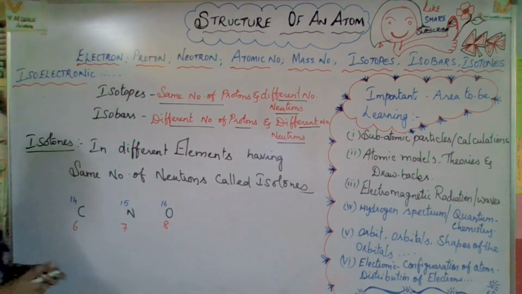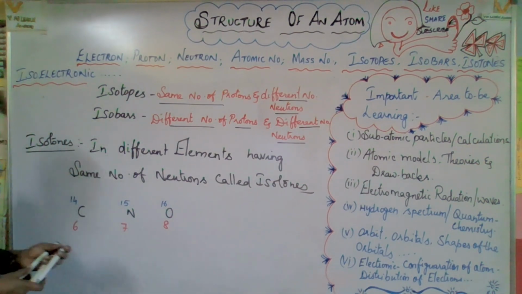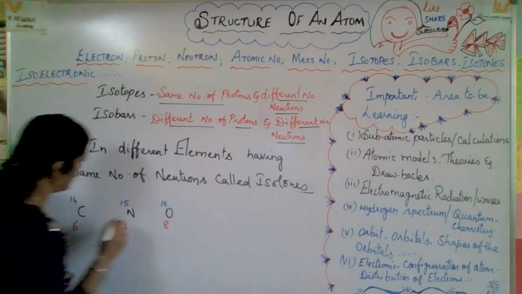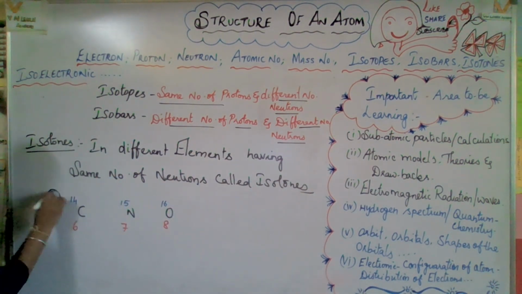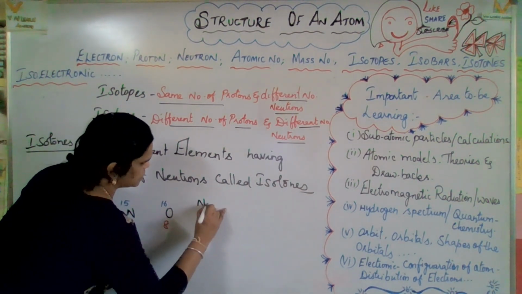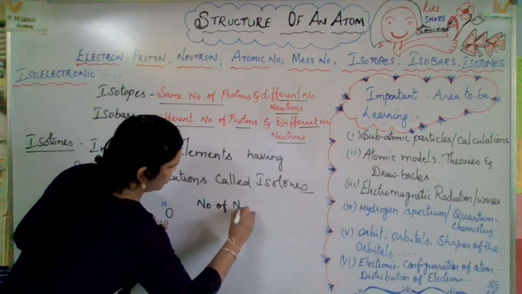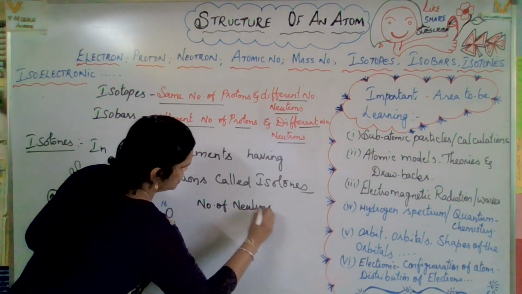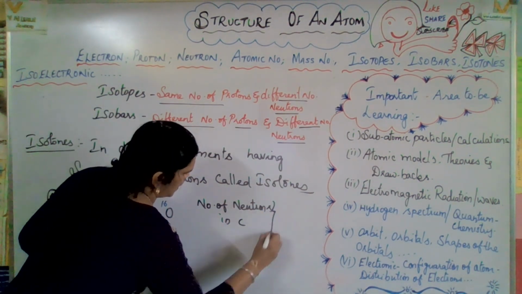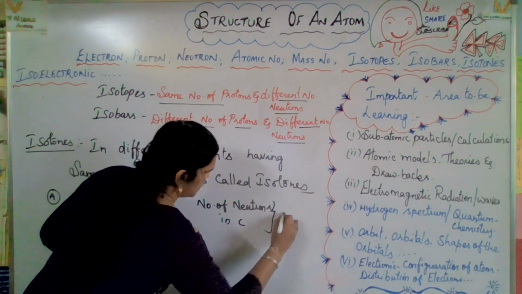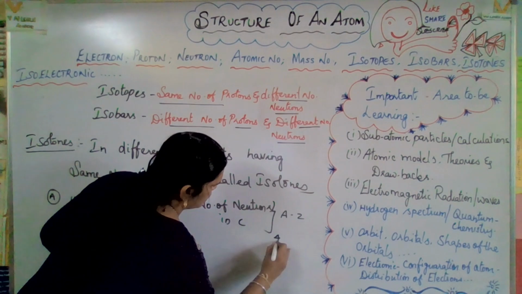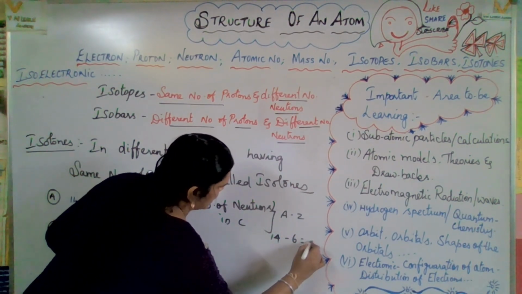Now let us check the number of protons and neutrons. The number of protons is equal to the number of electrons. Here A is the mass number, Z is the atomic number. Now the number of neutrons in carbon: A minus Z, 14 minus 6. How many? 8.